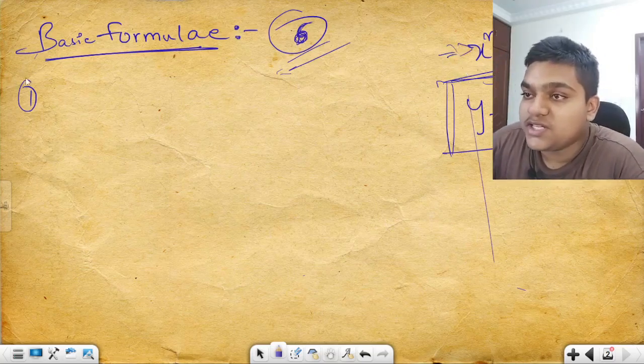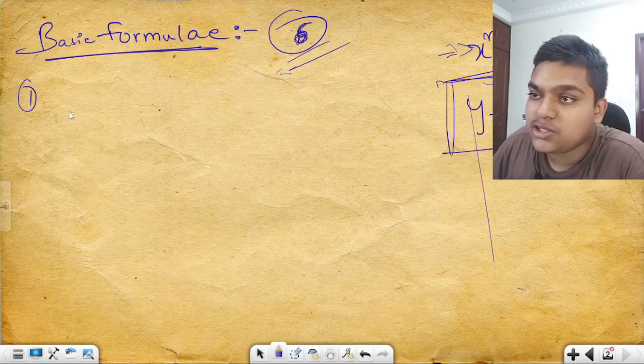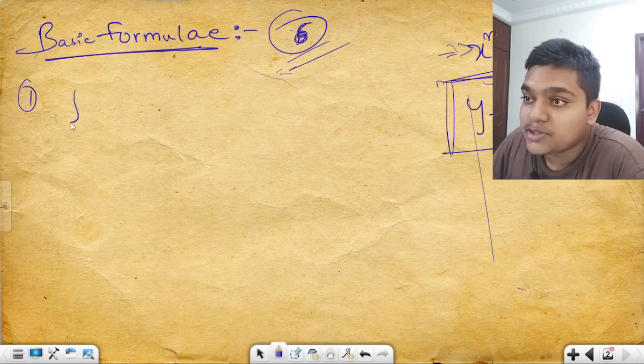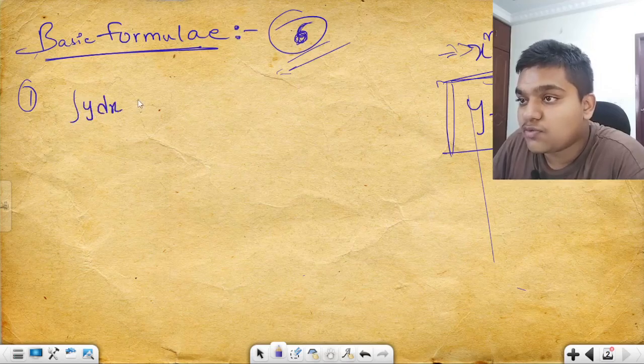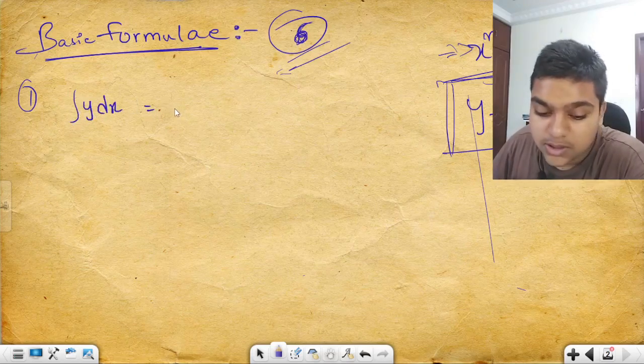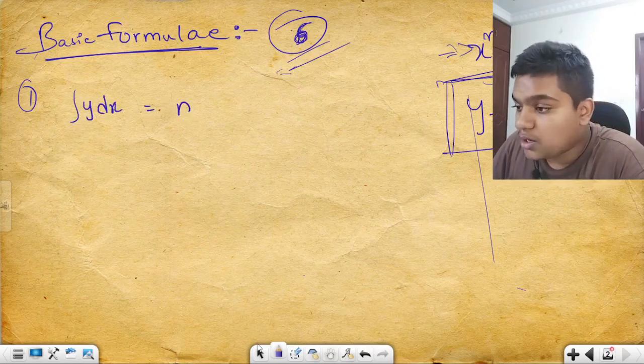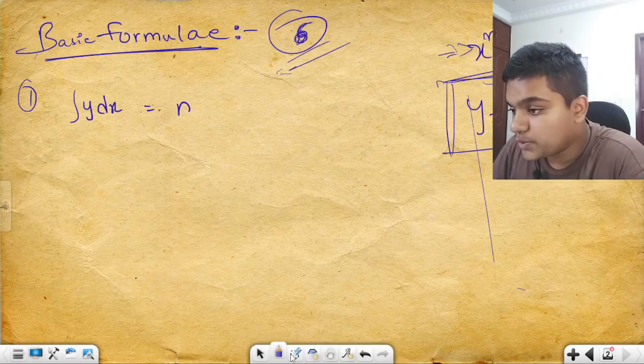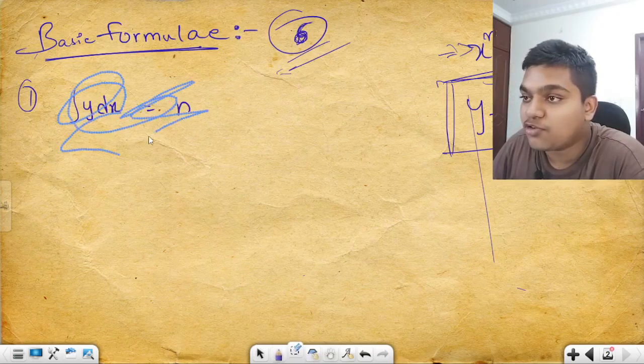Now if it is integration for this equation, it becomes integration of y dx. I have to give you the form, right?